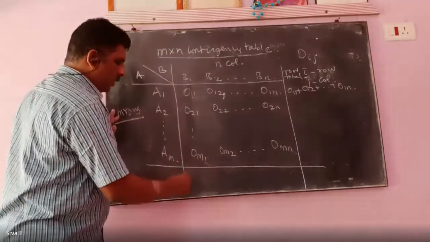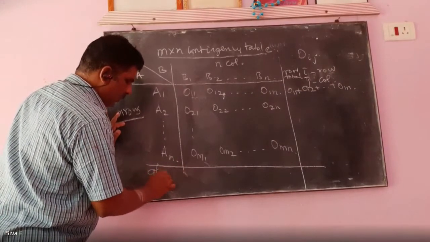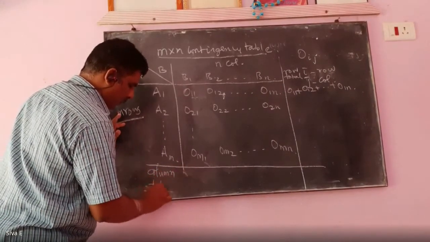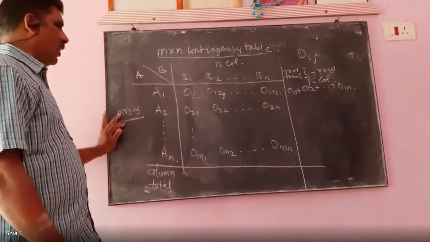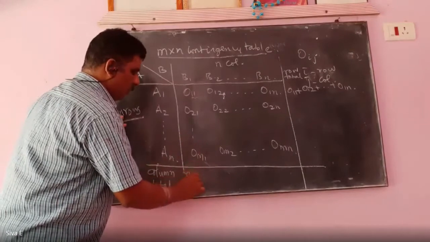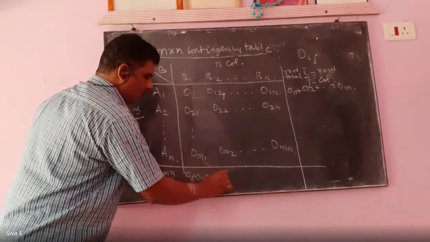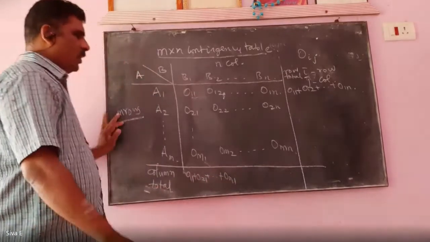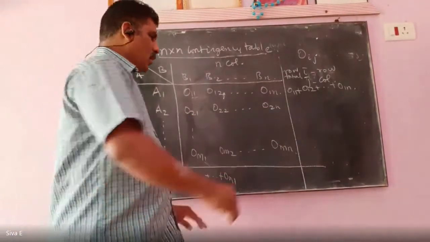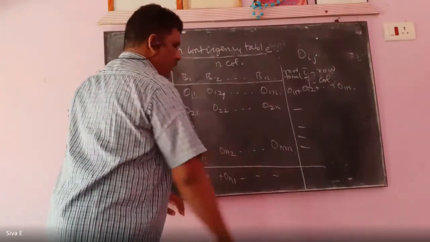Similarly, the column total can be written as O11 plus O21 up to ON1. Similarly, we can find the row total and column total for the other values.